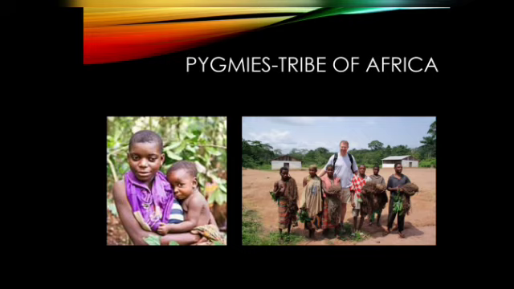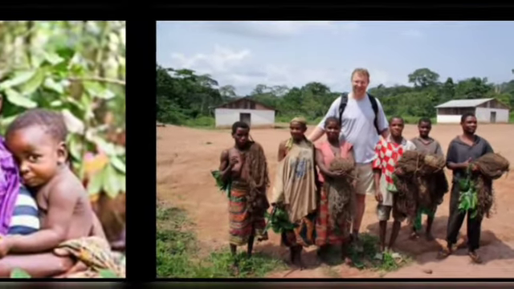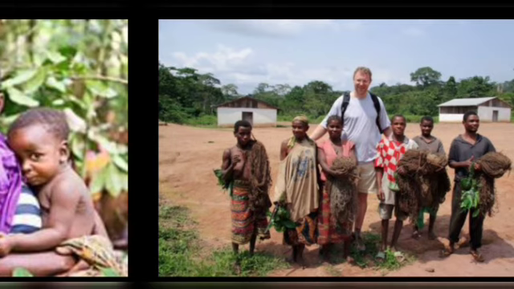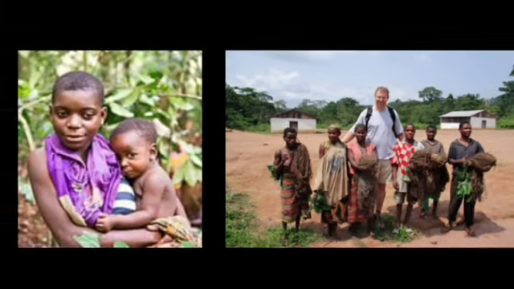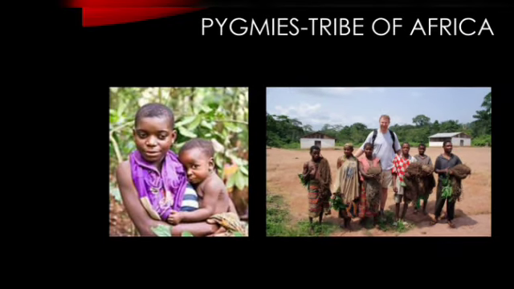And you can think why we are mentioning this here. They are called pygmies, who are the tribes of Africa, and I came to know that these people have a deficiency of somatomedin C. Actually, in their body the growth hormone may be normal or even high. There is no deficiency of growth hormone, but these people are very small. You can observe in that picture, right? The growth is very small, and this is because of the deficiency of somatomedin C.